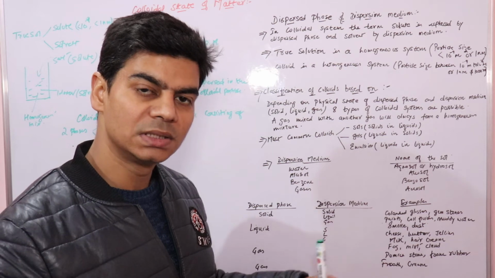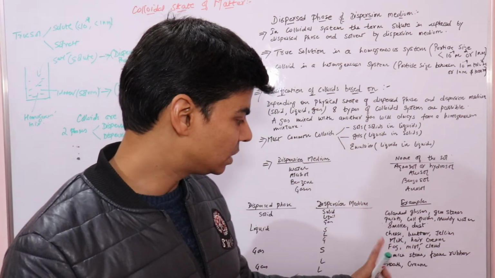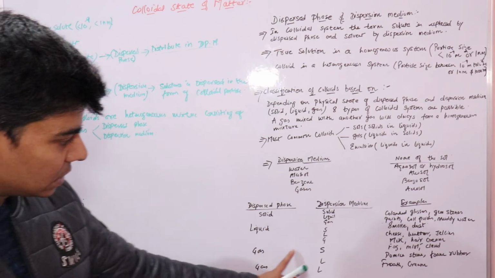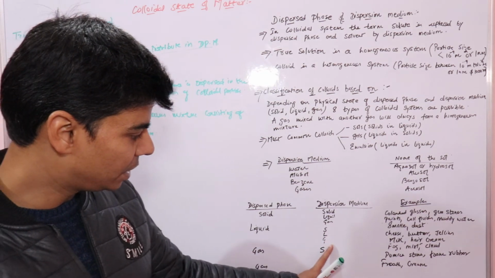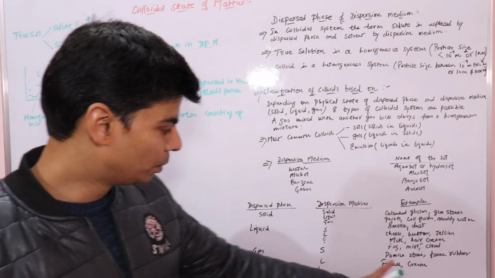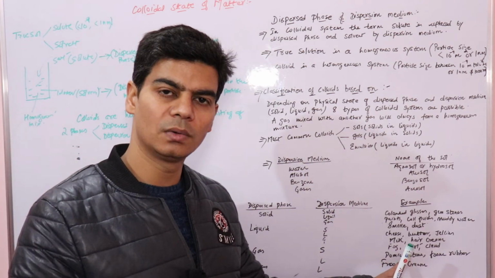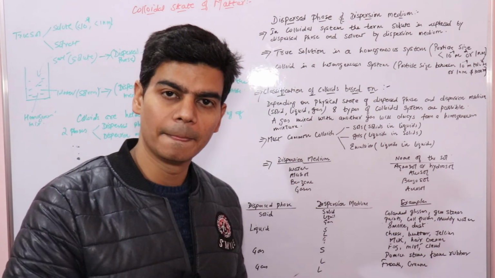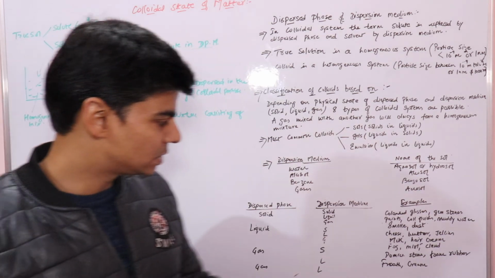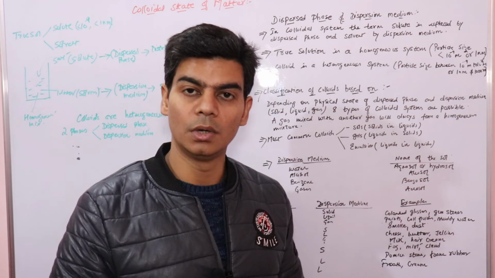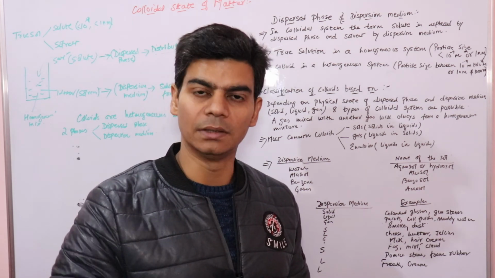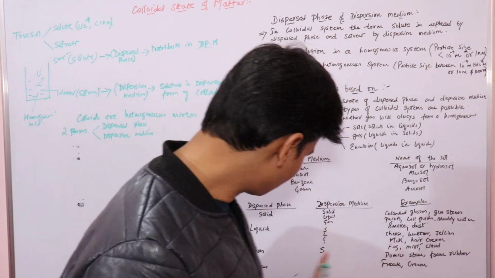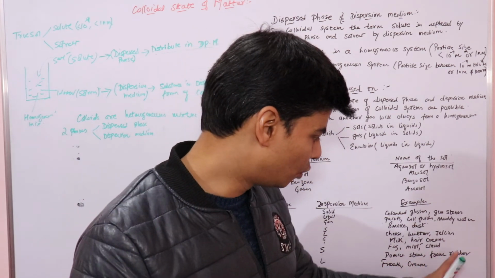Similarly, if liquid is dispersed in gas, as in the case of fog, mist, cloud, where liquid like water vapor is dispersed in air, what we get is fog or mist. Similarly, where the dispersed phase is gas and the dispersion medium is solid, we have pumice stone, which is used to remove dead skin, and foam rubber.